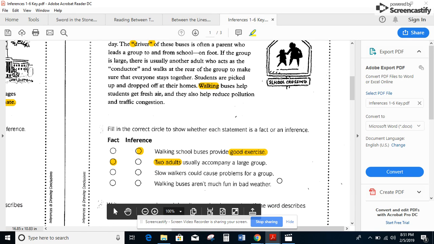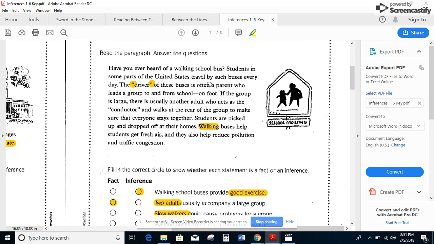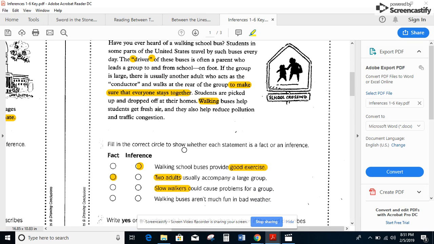Slow walkers could cause problems for the group. Okay, so I'm looking for where it talks about slow walkers. Okay, and let's see, this is how it works. There's one parent, there's another adult walking at the rear. Now it does mention making sure that everyone stays together, but it doesn't come out and say anything about students who are slow. So I know from traveling in large groups that it's important to keep everybody close and staying together. So if there was somebody who was slower and kind of lagging at the back, that would cause some problems, but it doesn't come out and say that, so it must be an inference.